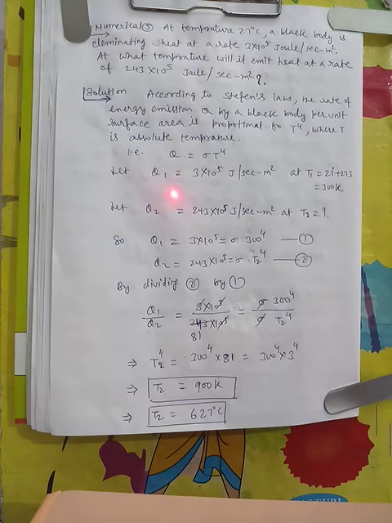So let Q1 be equal to 3 into 10 to the power 5 joule per second meter square at T1 equal to 300 K, and Q2 equal to 243 into 10 to the power 5 joule per second meter square at T2. This temperature we don't know.